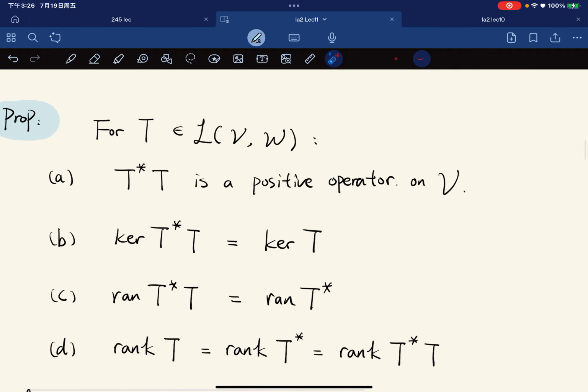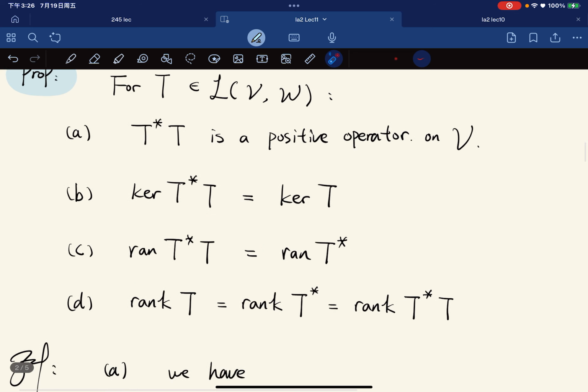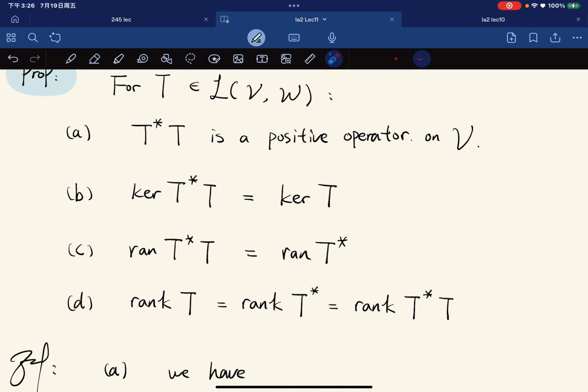For any linear map T from V to W, T adjoint T is a positive operator on V, and also the kernel of T star T is equal to the kernel of T, and the range of T star T is equal to the range of T star. And the ranks of T, T star, and T star T are all the same.